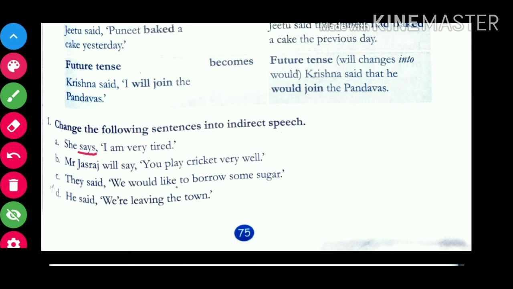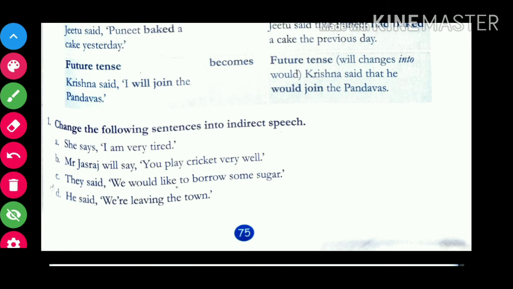जस्ट लाइक अगर pronoun change हो रहा है हमारा, तो हम pronoun change करेंगे. Okay, so see what would be the sentence then? She says, comma, inverted commas would be replaced by that. So she says that she is. Okay, is रहेगा, am भी हमारा is का form है. So she is very tired. I repeat the answer. She says that she is very tired. Okay?